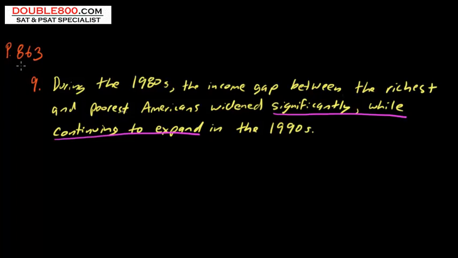In this lesson, we'll review an improving the sentence problem, which is part of the writing multiple choice. We're on page 863, question 9. 9 out of 14 is a medium to difficult question.